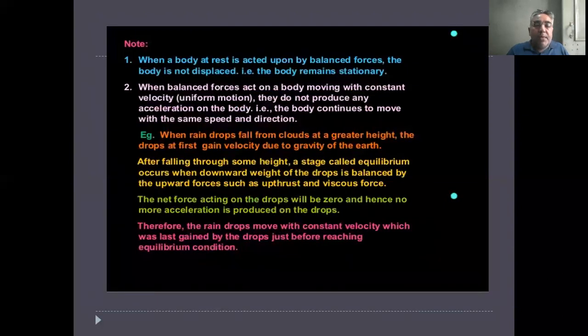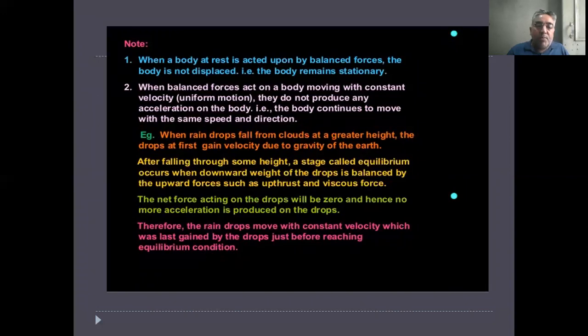Note, when a body at rest is acted upon by balanced forces, the body is not displaced, that is, the body remains stationary. When balanced forces act on a body moving with constant velocity, uniform motion, they do not produce any acceleration on the body, that is, the body continues to move with the same speed and direction.